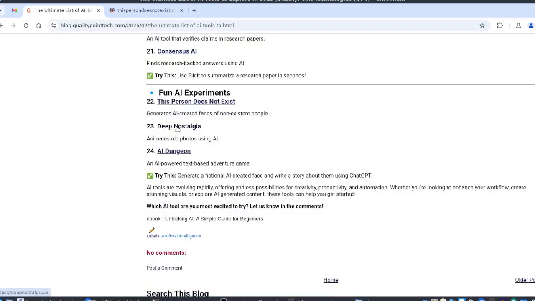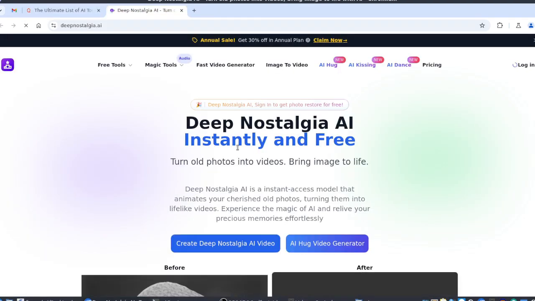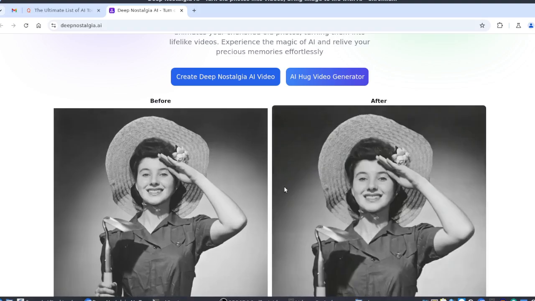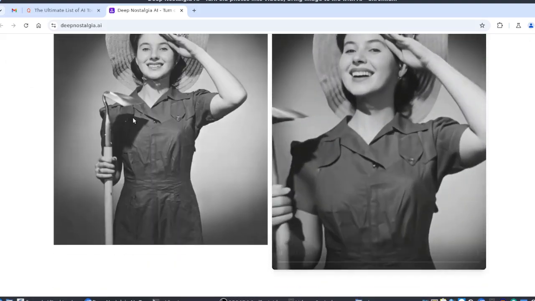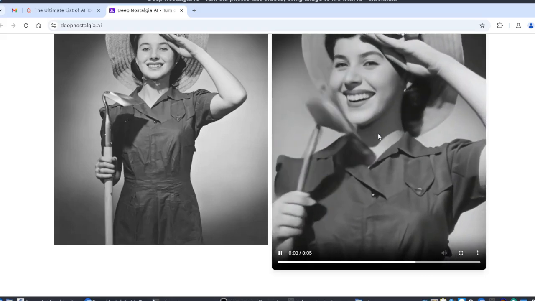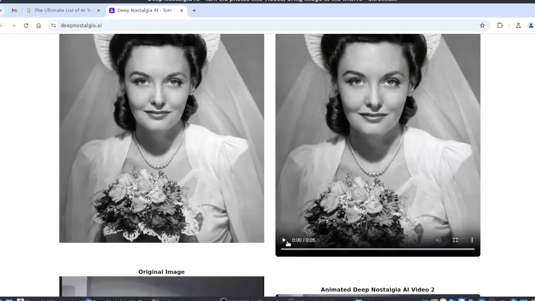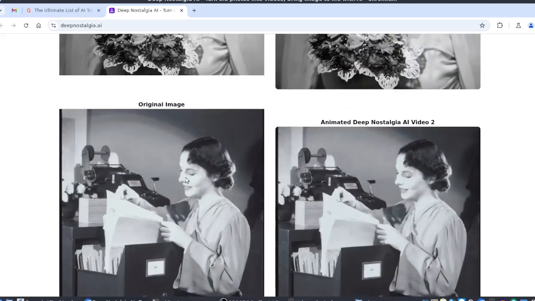And this Deep Nostalgia: you can give an old image and it will automatically generate a video for it. See, for example, for this image, it created this video. Similarly, they provided a lot of things, you can try them by yourself.